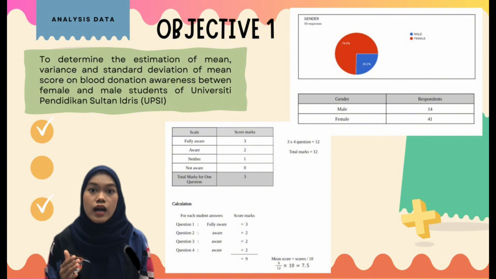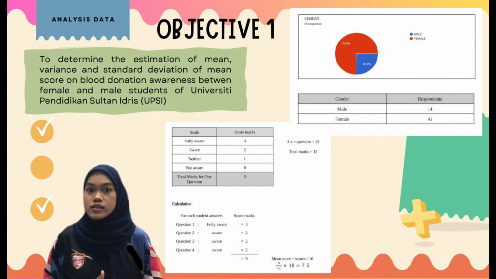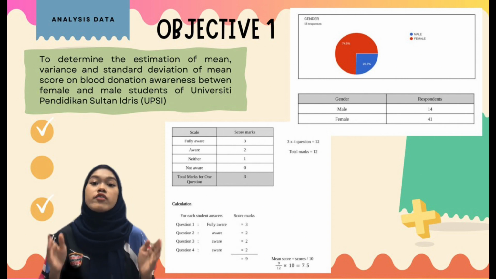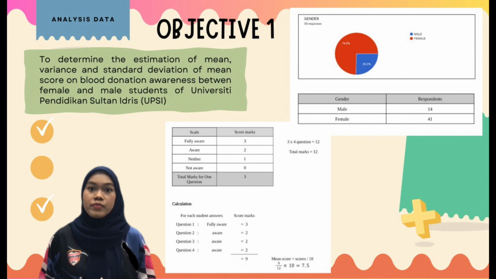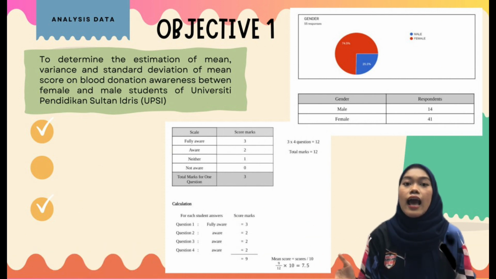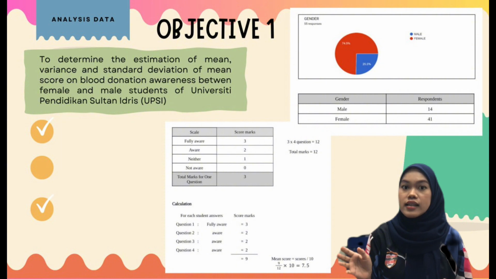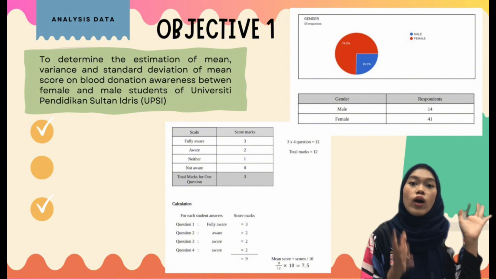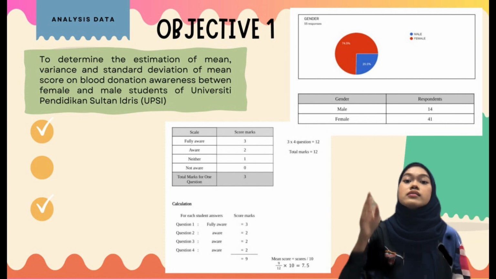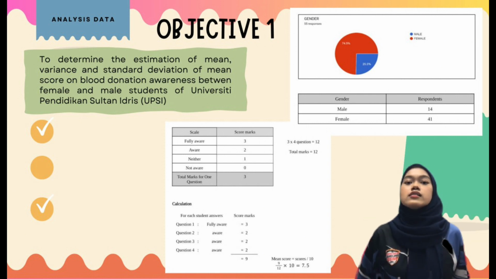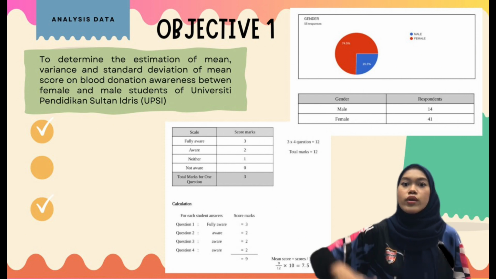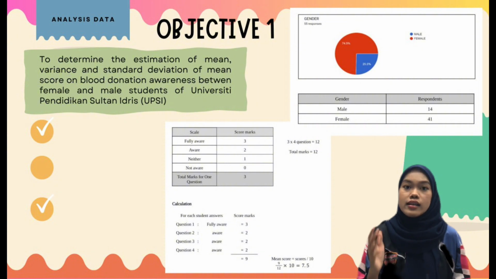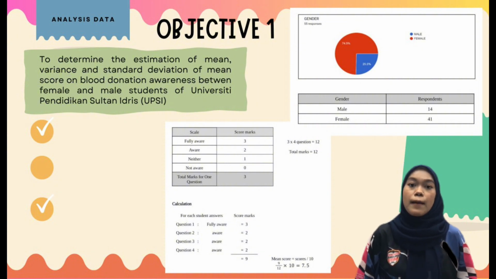When we look here, we have received 55 respondents, where 74.5% are from the female group and 25.5% are from the male group. Then we have listed the scale and score mark for each question, and this is how we calculate the mean for each student. The total marks for one question is 3, multiplied by 4, which is the total for the awareness questions. So we add the student's mark score for each answer and divide it by 12, then multiply by 10.